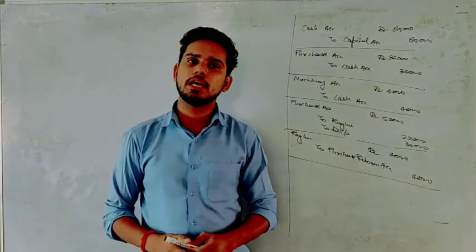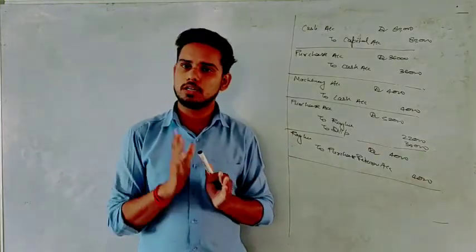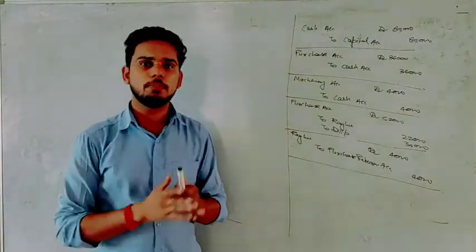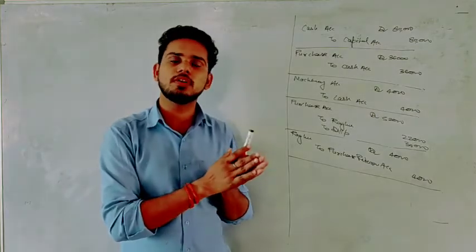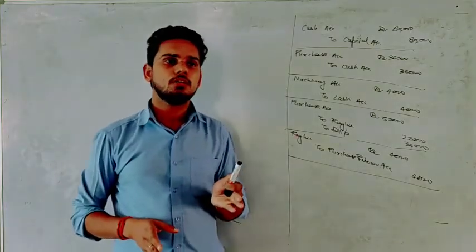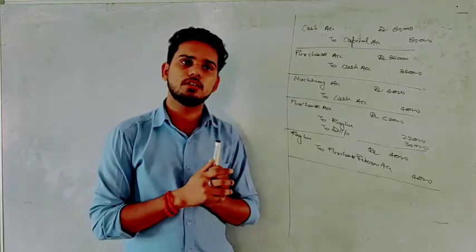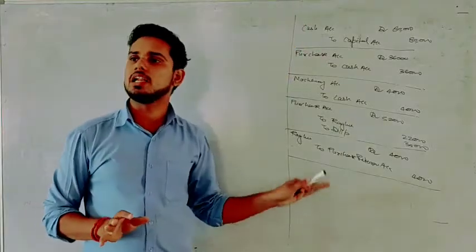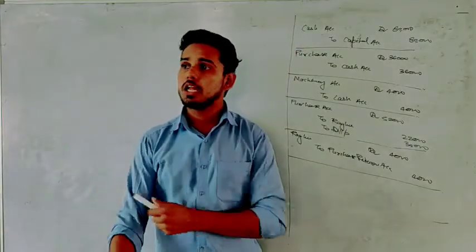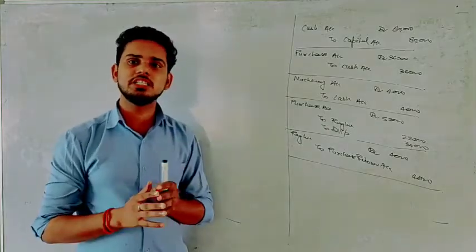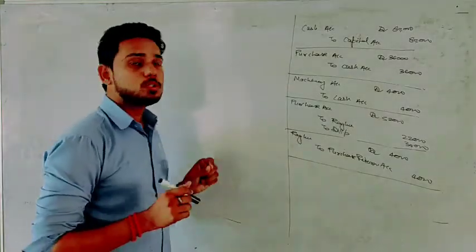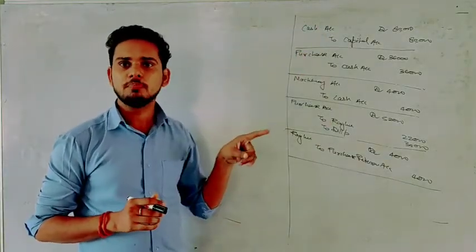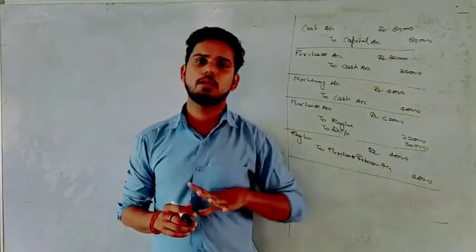So firstly, let's prepare the ledger for these. But in exam or in copy, you have to firstly pass the journal entries for all the transactions. I am preparing just because we do not have so much space. If we have written journal entries for all the transactions, then we have to erase this. Then how will I post that into the ledger, right? So let's suppose you have passed all the journal entries from that particular question, right? Now after passing all the journal entries, let's see how we can prepare accounts. So we will follow one step, that we will go from one side. From the starting we will prepare all the accounts one by one.